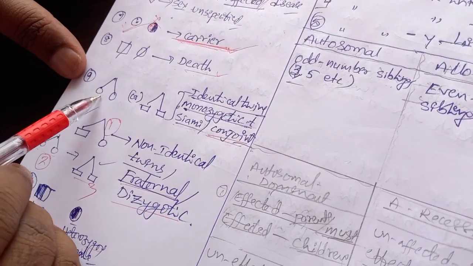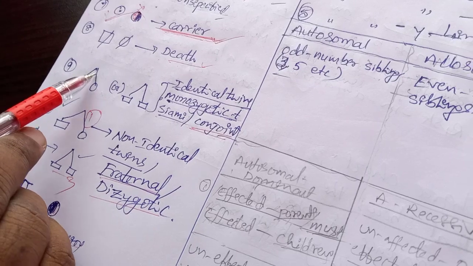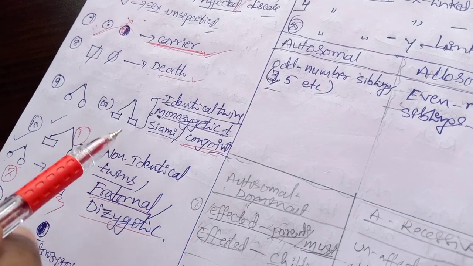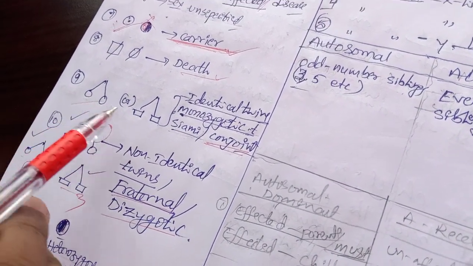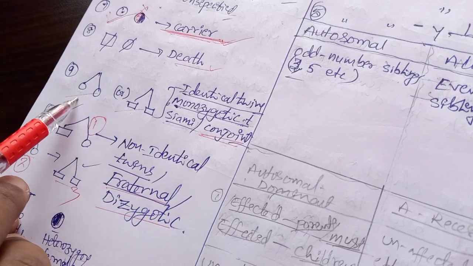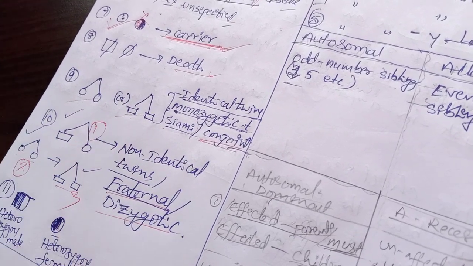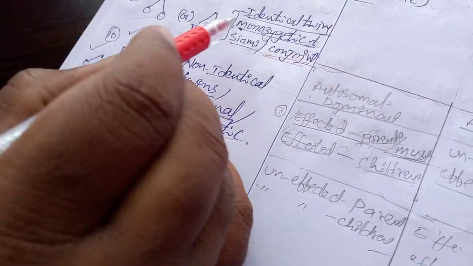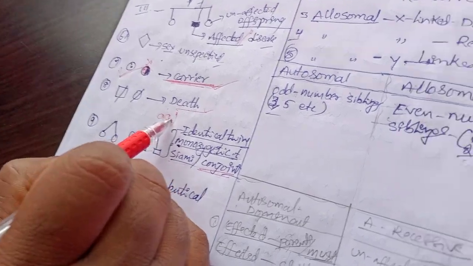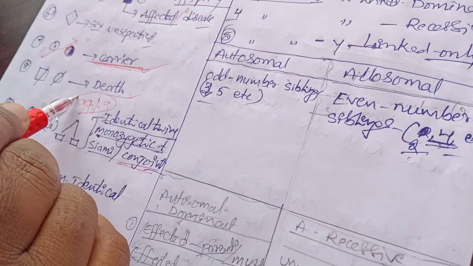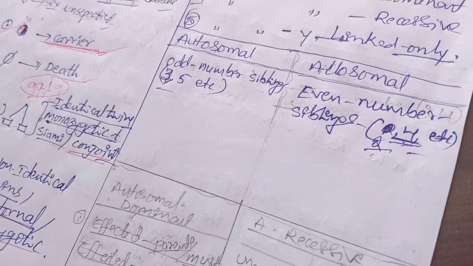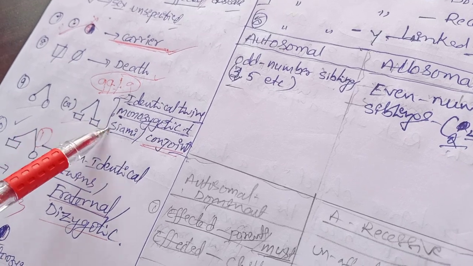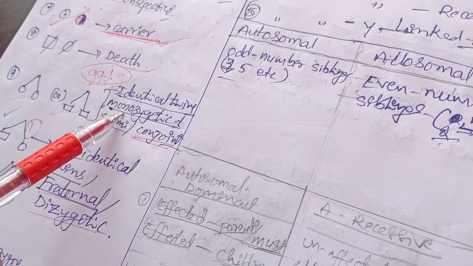So monozygotic means only one sex: one zygote splits into two persons. They are either both females or both males, but one male and one female is not possible in monozygotic twins. Next, these people share 99.9 percent of their genotype; this point is in the molecular basis of inheritance chapter. Their genotype is 99.9 or 100 percent the same, because they originate from a single zygote.